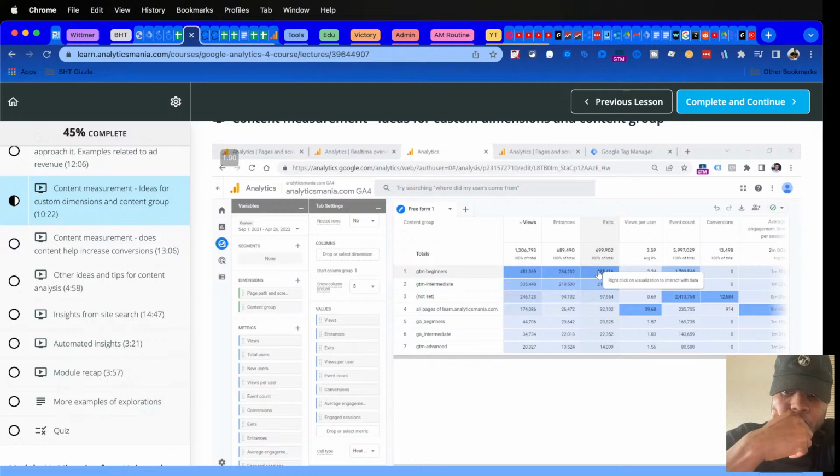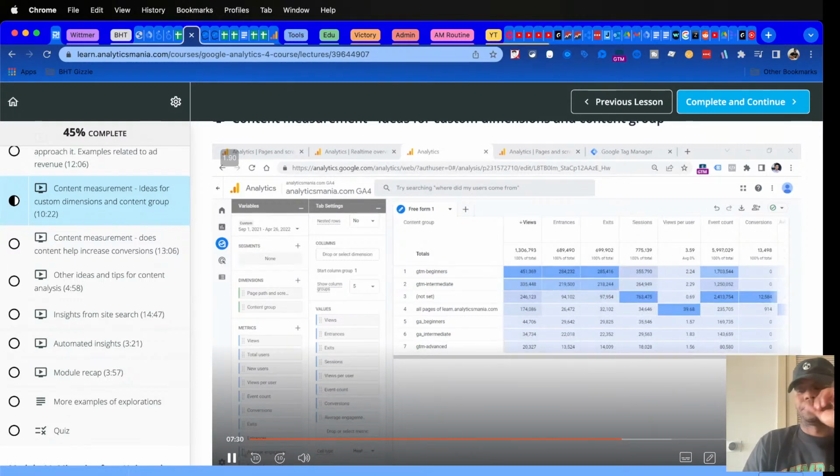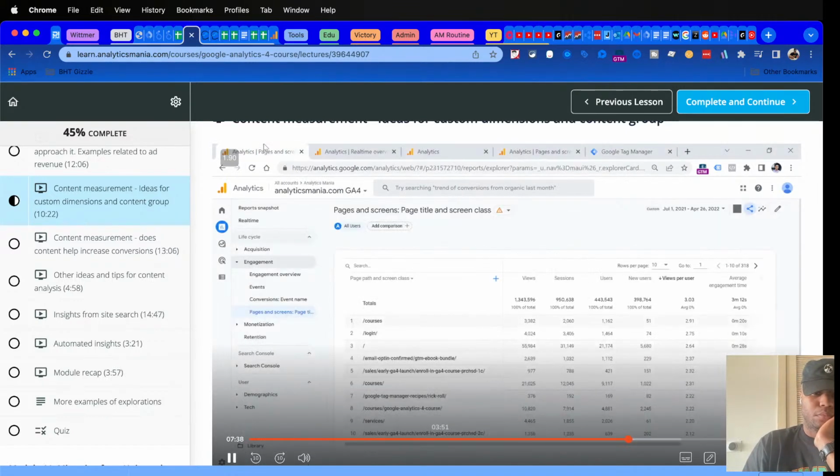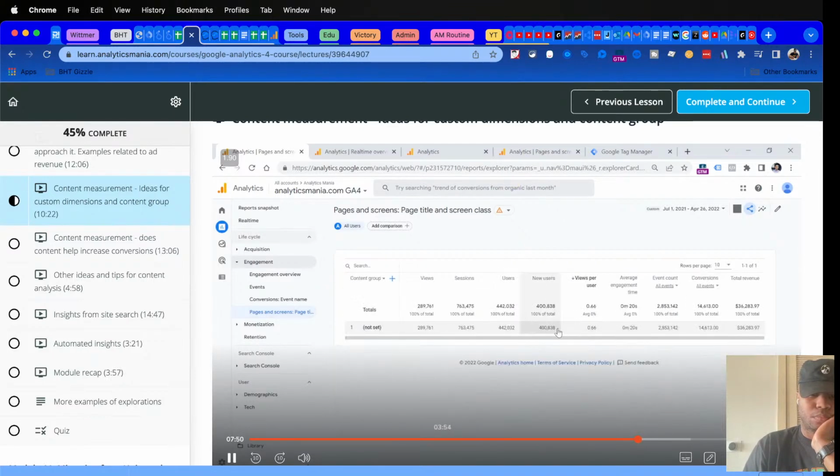However, in situations like with e-commerce websites, the number of exits percentage-wise should not be that high compared to regular views. If you want to have a report that looks something like this, of course without heat map, in your standard reports of Google Analytics 4, here is what you could do. Because right now, when I'm recording this video, if I go to the pages and screens and then I switch to the content group, it will also not work, even though I'm sending that data. And that report is not working because of the new users metric.